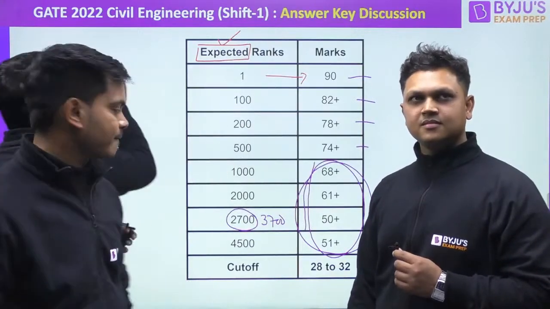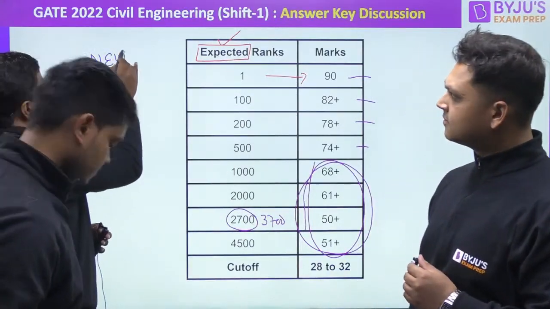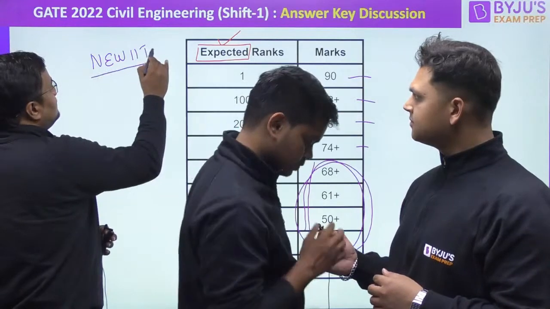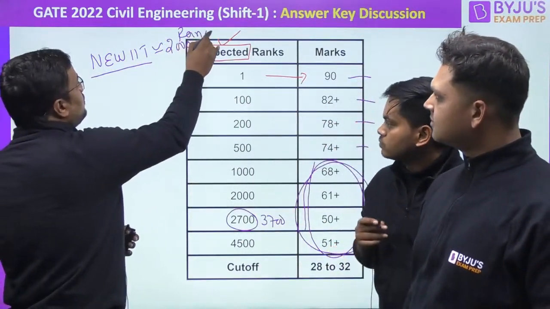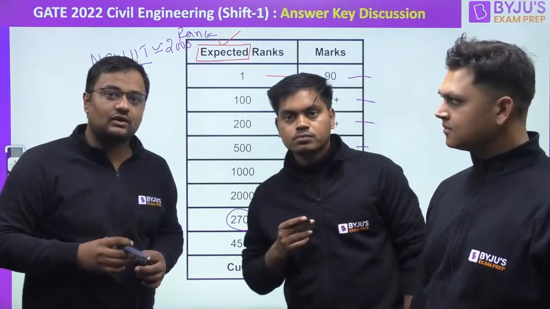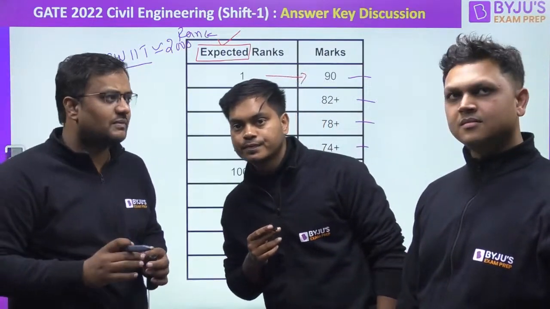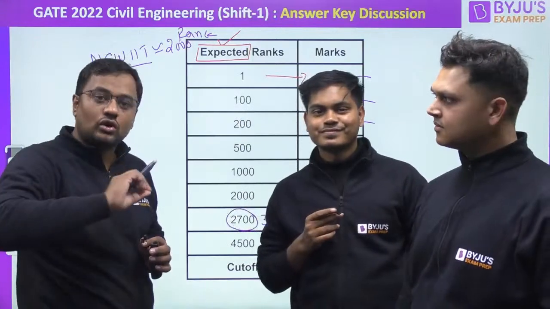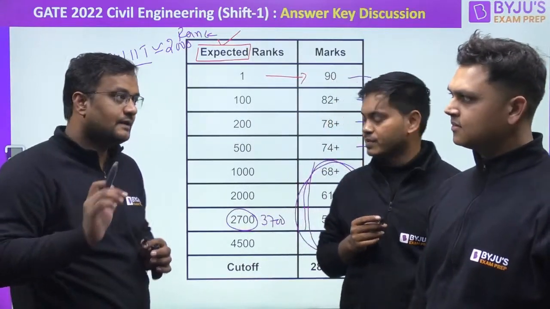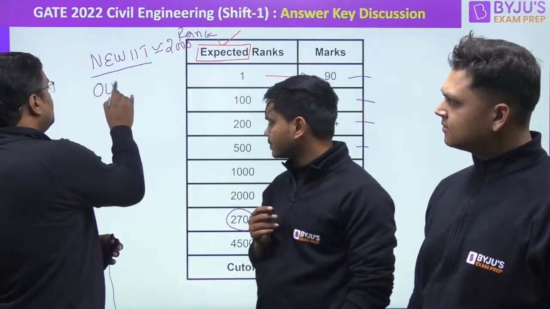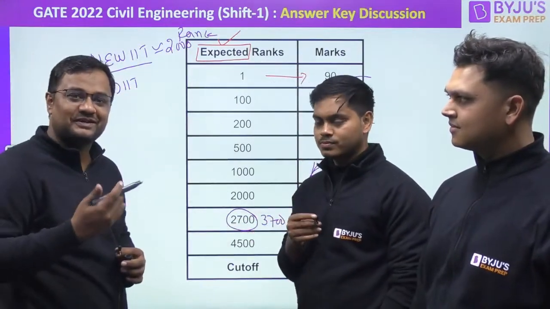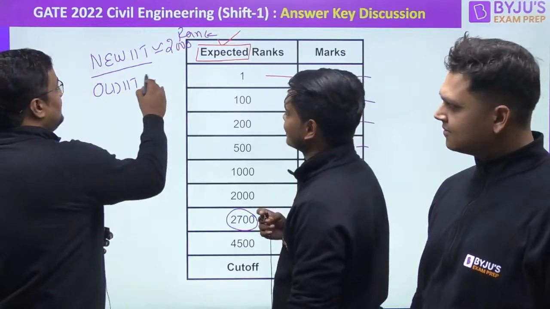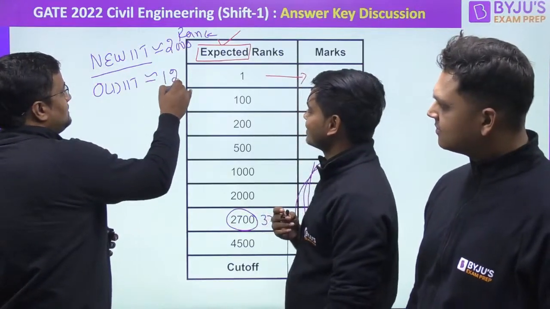And for new IITs, Joshi sir, please correct me, if your rank is around 2000, then I am not saying that in new IITs like IIT Ropar or IIT Mandi you will be getting structures, but some of the branches you will be getting. And let me tell you, in all new IITs, civil engineering is not there. In old IITs like IIT Delhi, IIT Roorkee, IIT Bangalore, Kharagpur, Kanpur, BHU, you can expect a branch at 1200 rank.